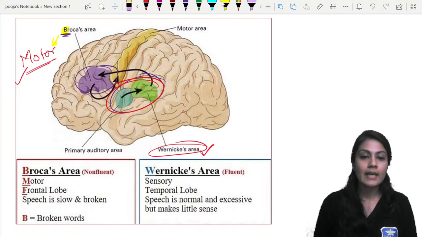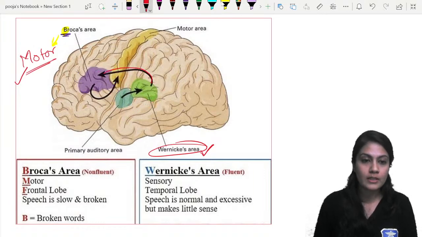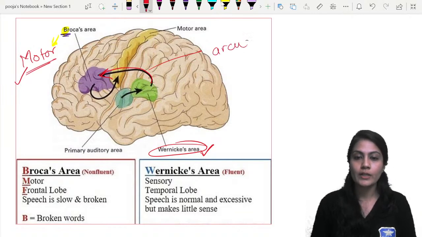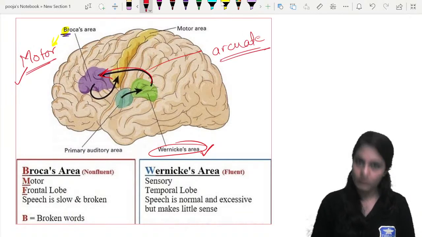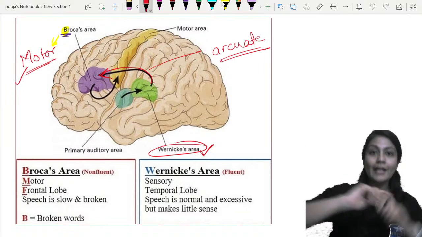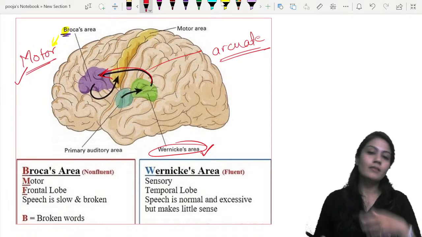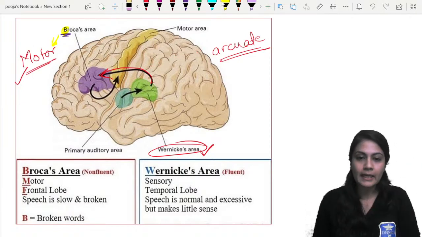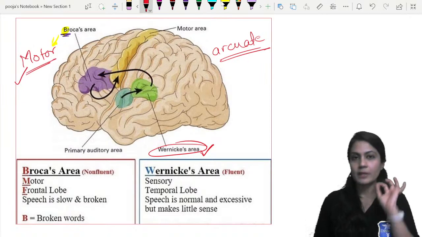Now this Wernicke's area is connected to Broca's area with a fasciculus known as the arcuate fasciculus. This comprehension goes towards your Broca's area and you are giving the answers. I hope you are giving the answers. You are writing it, but if you are speaking in the live class, then that must be your Broca's area.